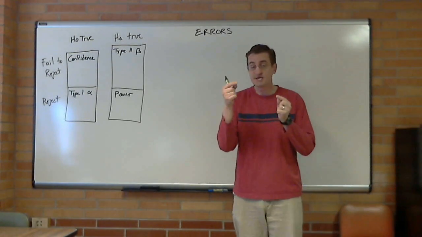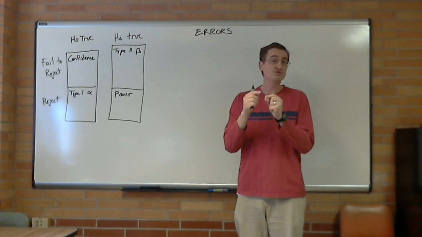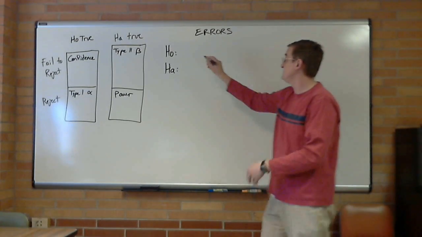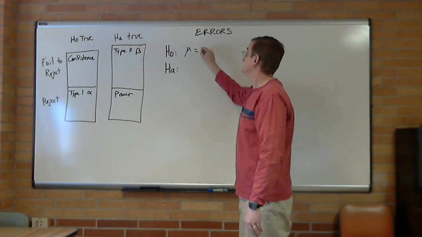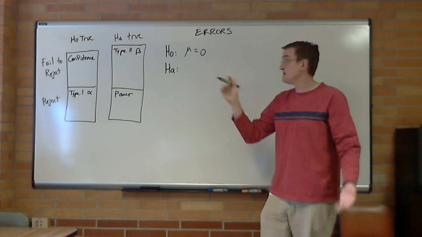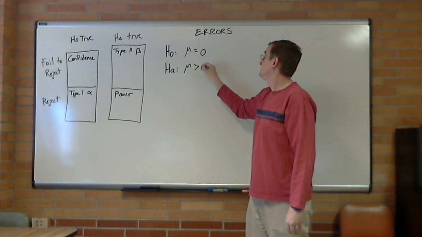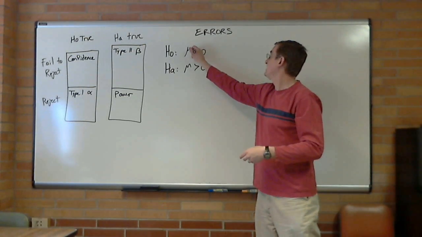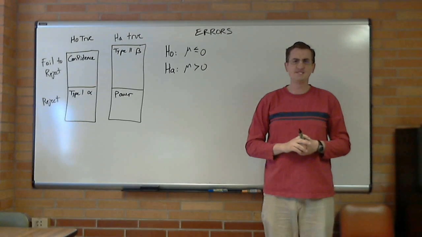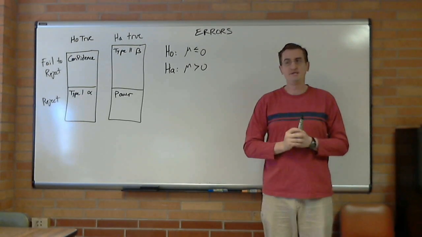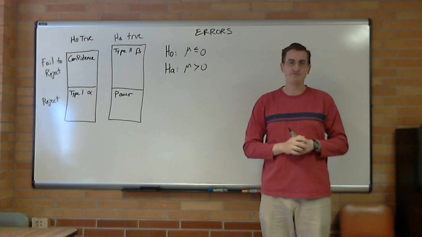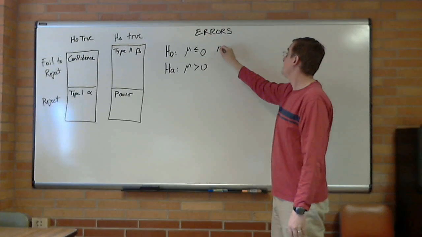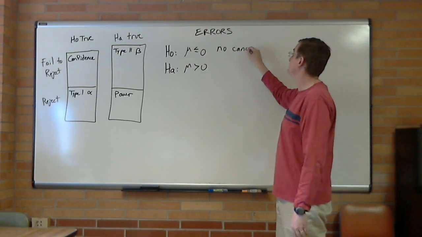What the doctor does as he draws your blood is he's looking for certain things that are indicators of cancer. So the null hypothesis is going to be that he detects 0 of them. And anything more than that will be an indication that you do have cancer. Now we could put our less than or equals to. Of course you can't have less than 0 indicators in your blood. And I'm not really a doctor, so I'm kind of making that up. I don't really know how they mark the indicators. The point is, when you walk into that doctor's office, the null hypothesis is going to be no cancer.